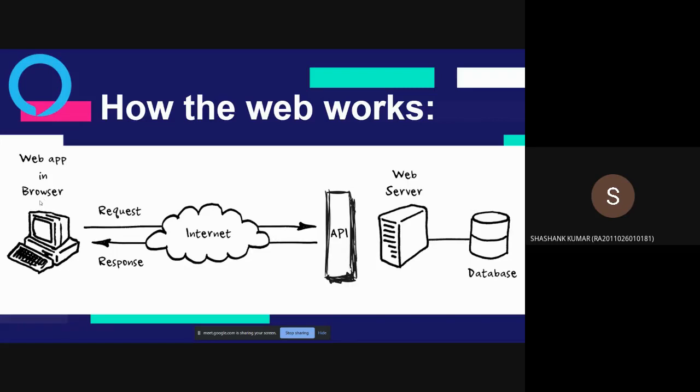Now, how do your front end and the backend talk? They talk using APIs. Now, what is an API? API stands for Application Program Interface. In a few moments, we'll be building an API ourselves. Now, these requests and responses are part of what you call HTTP. HTTP stands for Hypertext Transfer Protocol, which are just rules and regulations of how the web actually talks. So you send a request to your server, it processes that data, and the processed data is sent back to your browser using the response.